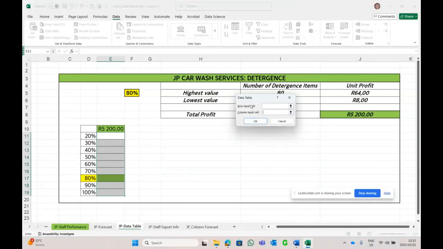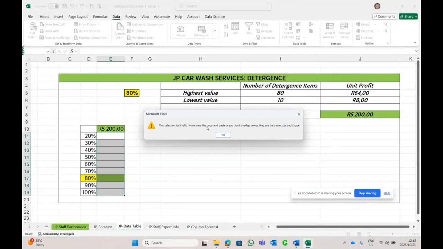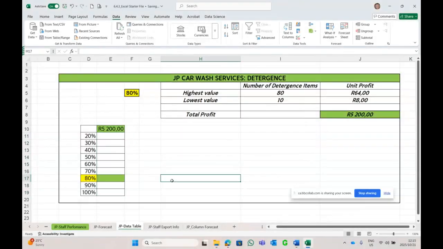And let's see, we click on the percent of 80. And if I say okay, the section valid, make sure that your copy paste area don't overlap and miss the same shape. Okay. Let's see. There to there, including the percentage column. So it's D11 to E19.